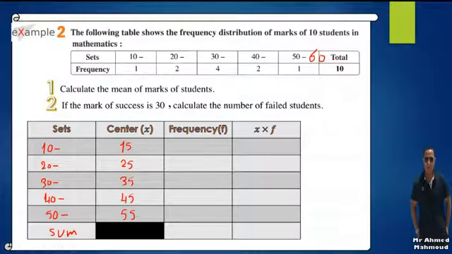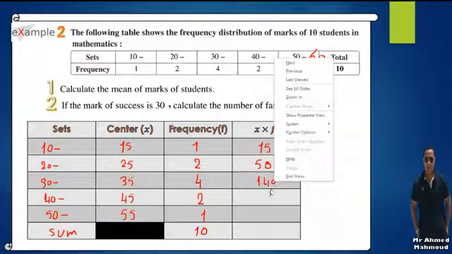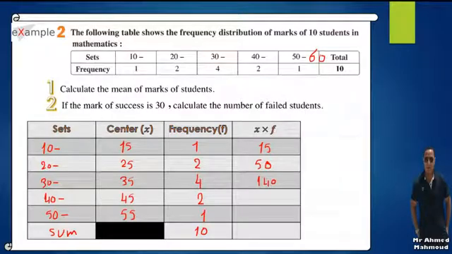The frequencies are 1, 2, 4, 2, 1, and the sum equals 10. Now I'm going to multiply x times f. 15 times 1 is 15. 25 times 2 equals 50. 35 times 4 equals 140. 45 times 2 is 90. 55 times 1 is 55.